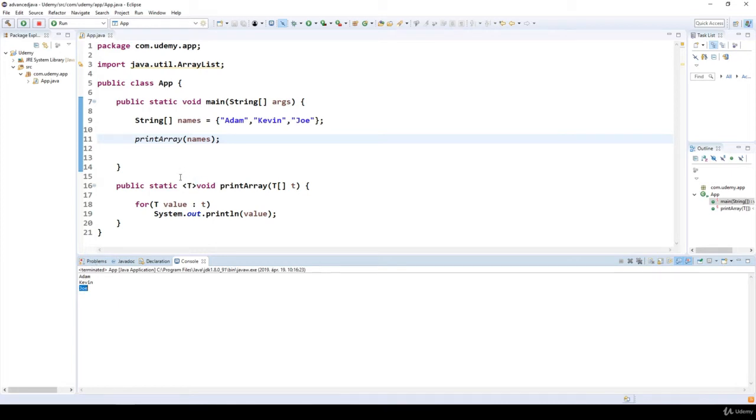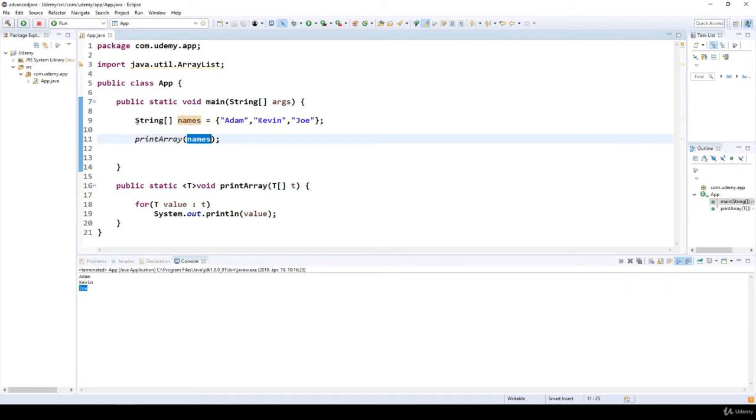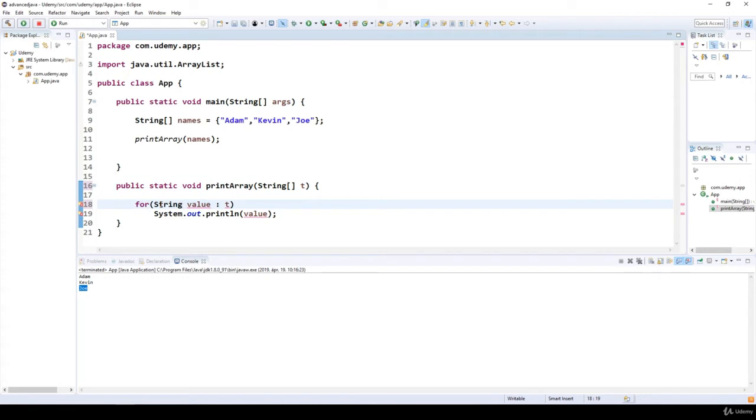So Java is going to do the following. Whenever we call this method with a one-dimensional array of strings, then Java is going to substitute the capital T value with the given type. So it's going to get rid of this. Java will do something like this. And this is how generics is handled under the hood.